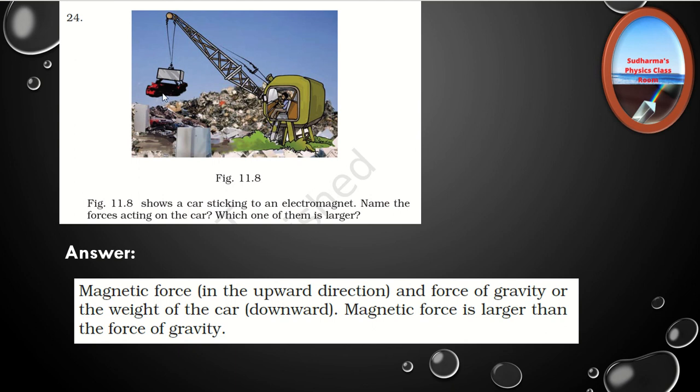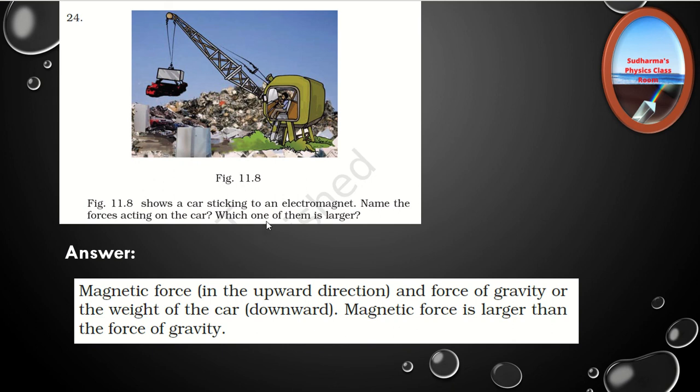But in that diagram you can see that the car is still, it stays above the surface of the earth, right? So they're asking, name the forces acting on the car. So the forces acting on the car are the magnetic force in the upward direction, and the gravitational force or the weight of the object in the downward direction.